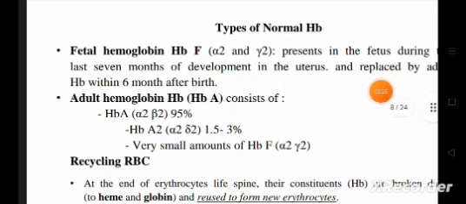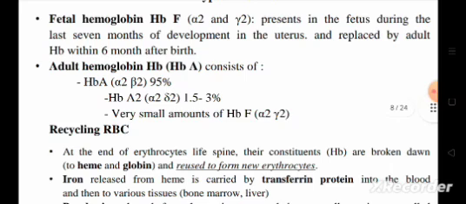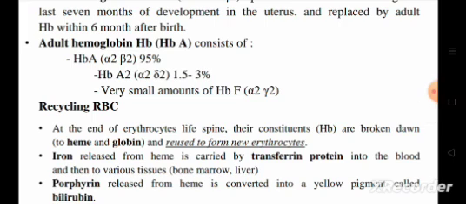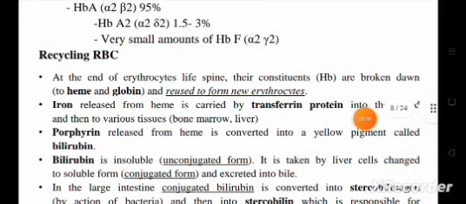Next, types of normal Hb. First is fetal hemoglobin, HbF, alpha 2 gamma 2, present in the fetus during the last 7 months of development in the uterus and replaced by adult Hb within 6 months after birth. Adult hemoglobin, HbA, consists of HbA alpha 2 beta 2 95%, HbA2 alpha 2 delta 2 1.5 to 3%, and very small amounts of HbF alpha 2 gamma 2.